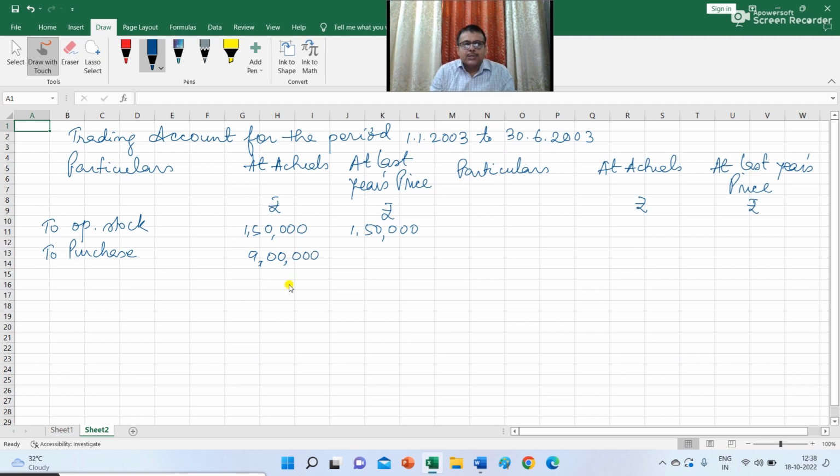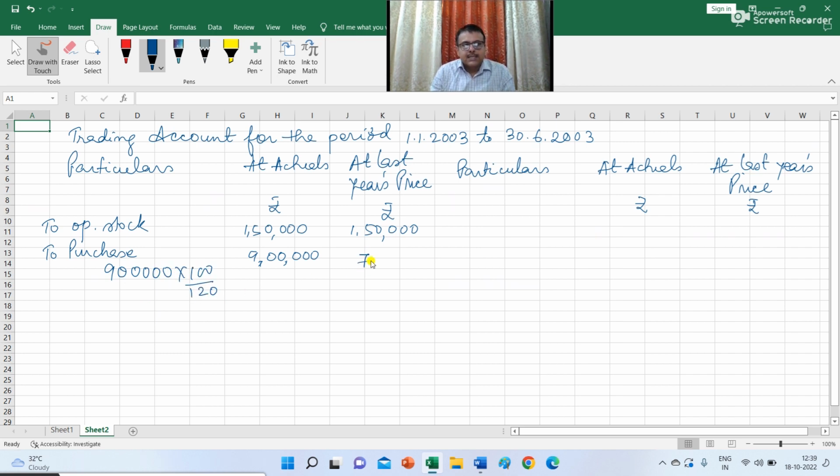It is given in the question that the purchase price in 2003 has risen by 20%. So what is the purchase if it was at last year's price? This amount will be 9 lakh into 100 by 120.